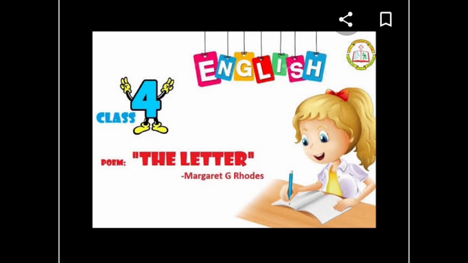Good morning, students. In today's class, we are going to enjoy a beautiful poem from your English literature book, Treasures of English, under the title The Letter. The Letter is a beautiful poem composed by Margaret G. Rhodes. She was the first cousin of Queen Elizabeth. She has written many poems.